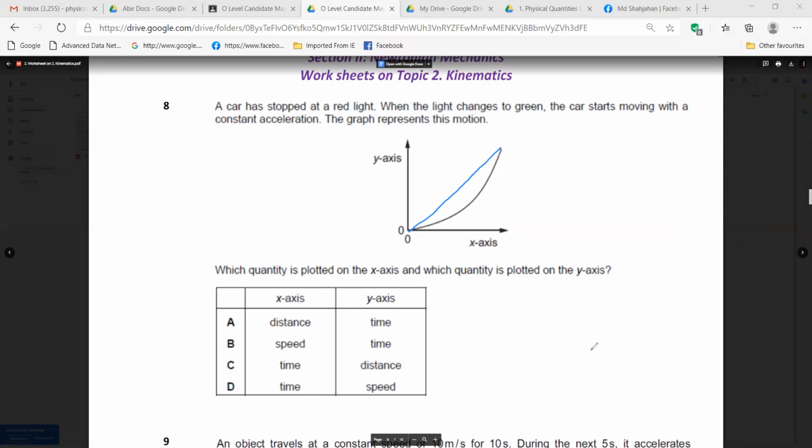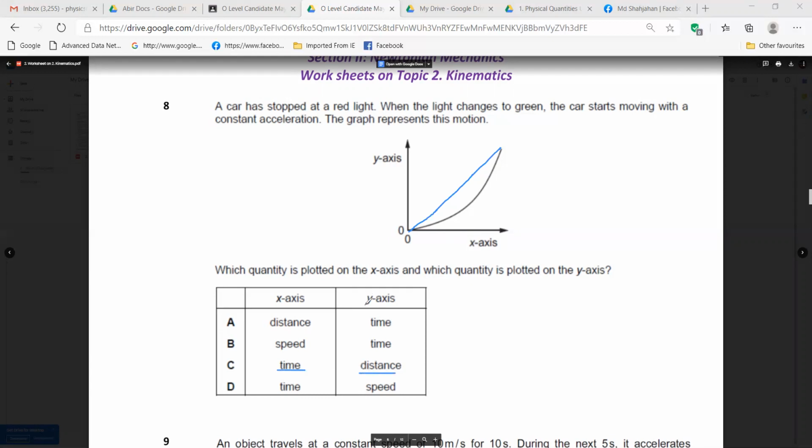Abir, what do you think? Is it A or C? Yes, sir. I also give A. You also get A. That is what I was saying, that students get puzzled here. Look, our distance should be here, right? Distance is dependent and time is independent, right? Yes, sir. So on the x-axis it should be time, and on the y-axis it should be distance.